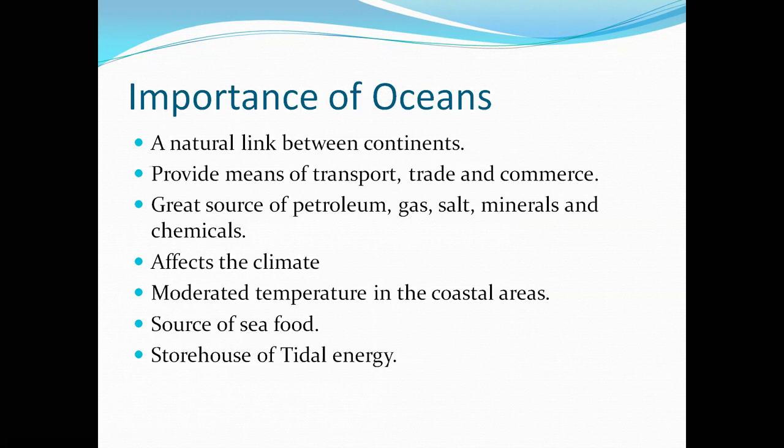The next two points are quite important. Affects the climate, moderated temperature in the coastal areas. When I say that the oceans affect the climate, it is because of the changes that take place. Now, not only oceans are affected. The land forms or the land beside the ocean or beside any water body is also affected by the changes that take place in the ocean, right? If there is a high amount of evaporation taking place, the land area beside it becomes either humid or dry, arid or dry.